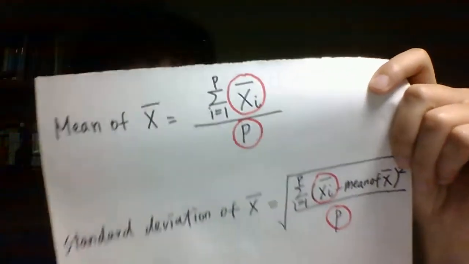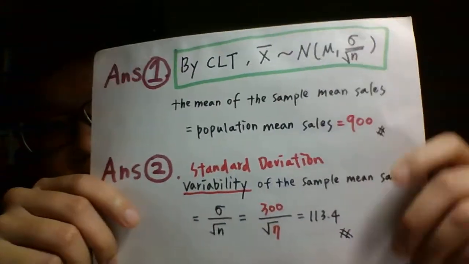So does anyone have any ideas about how we can do it if we don't use the formula? Let me give you a hint. Think about the distribution of the sample mean, and think about what I told you in the last video. The answer will be like this.